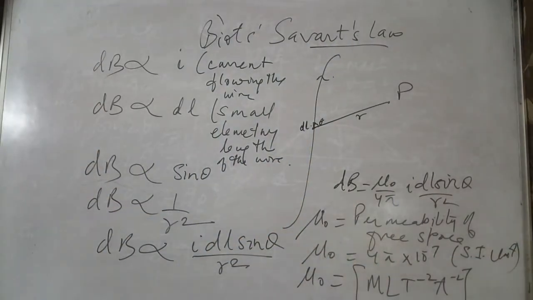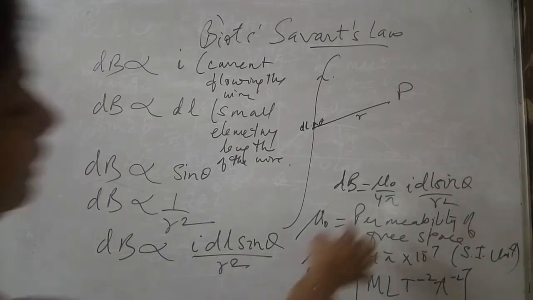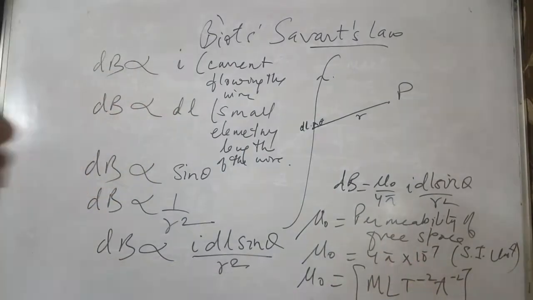Okay, so what exactly here? Mu 0 is the permeability of free space, and this value is given as mu 0 by 4 pi equals 10 to the power minus 7. It simply means the value of this whole is given as 10 to the power minus 7 in SI units, and that is the dimensional formula for the mu naught.